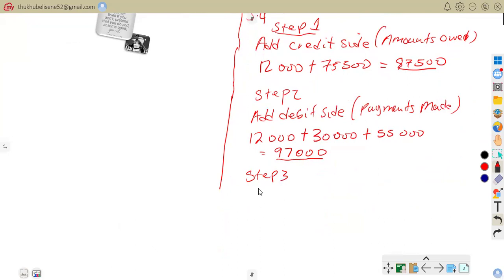So step three, this is where we are going to compare the totals. We know very well that the payments made is 97,000. And the amount owed? The amount owed is equal to 87,500.